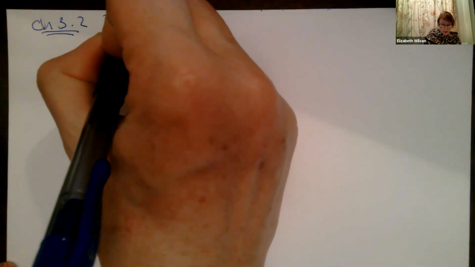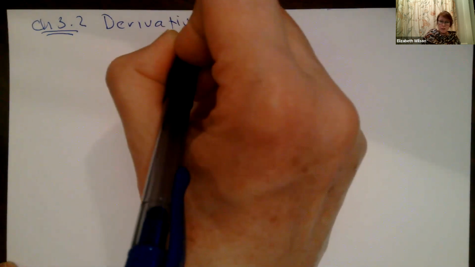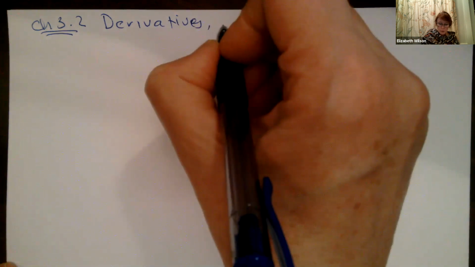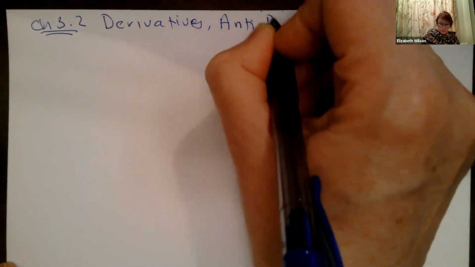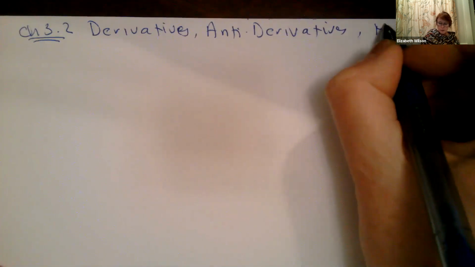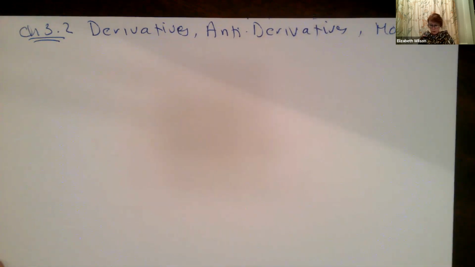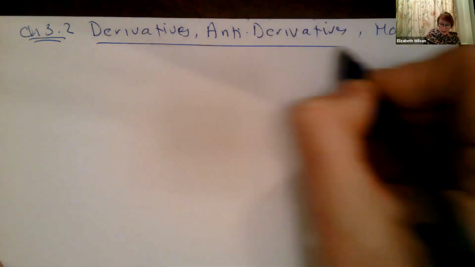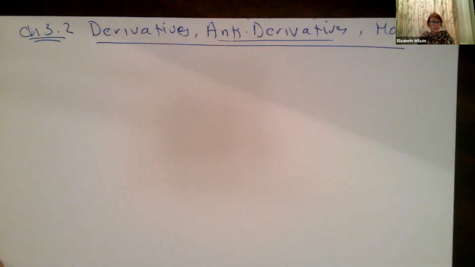We're in chapter 3.2. 3.2 is called antiderivatives. We did derivatives in chapter 3.1, but now we're going to talk about derivatives in terms of antiderivatives and how all this helps us with motion. Antiderivatives is really what we're going to be covering specifically. When we have a function and we take its derivative, taking an antiderivative is bringing ourselves from a derivative back to the original function.